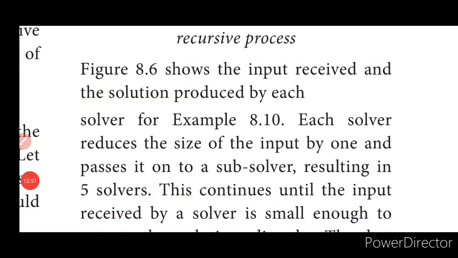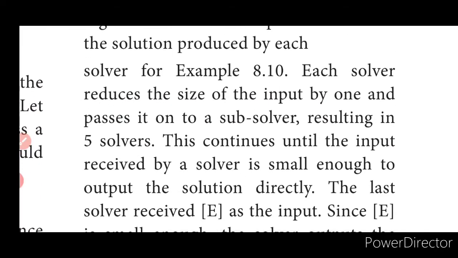Each solver reduces the size of the input by 1 and passes it on to the subsolver, resulting in 5 solvers. This continues until the input received by the solver is small enough to output the solution directly. So what happens? See, as the input gets reduced by each and every person, the input is going to be very, very small, isn't it?